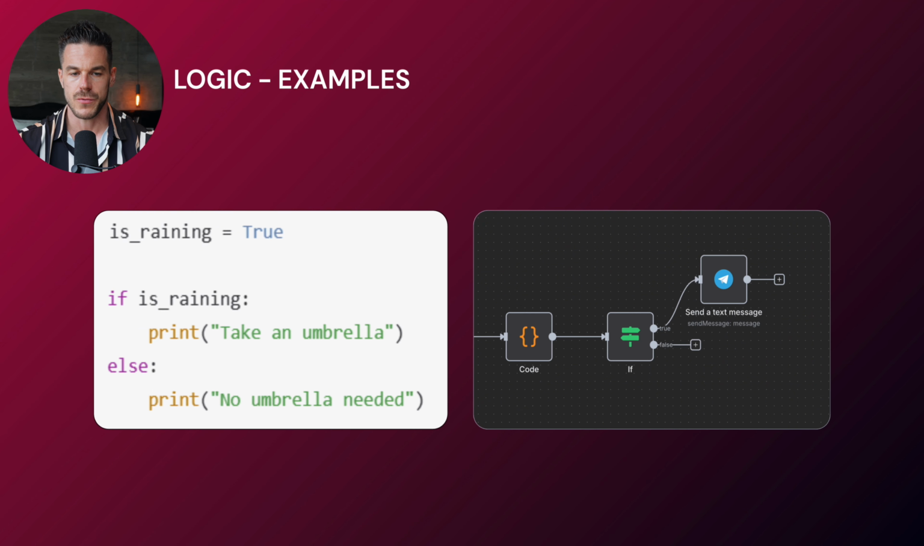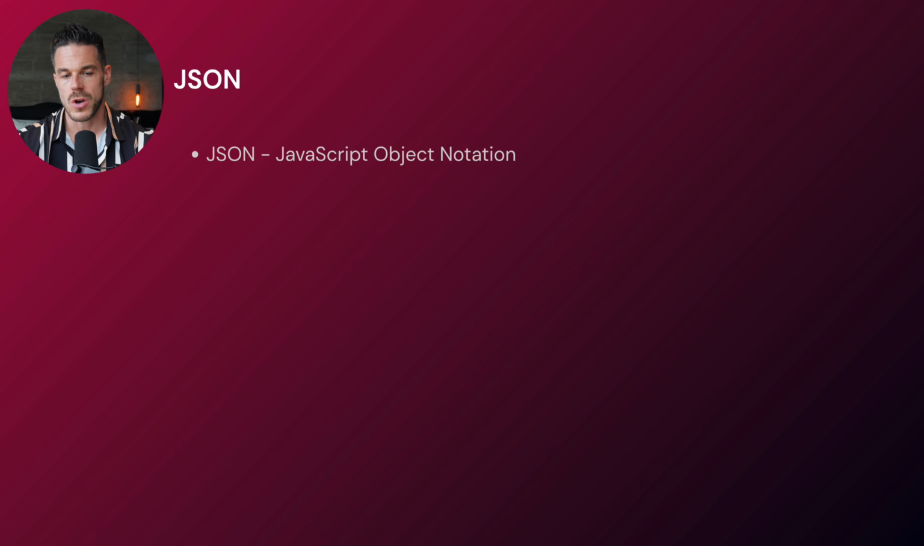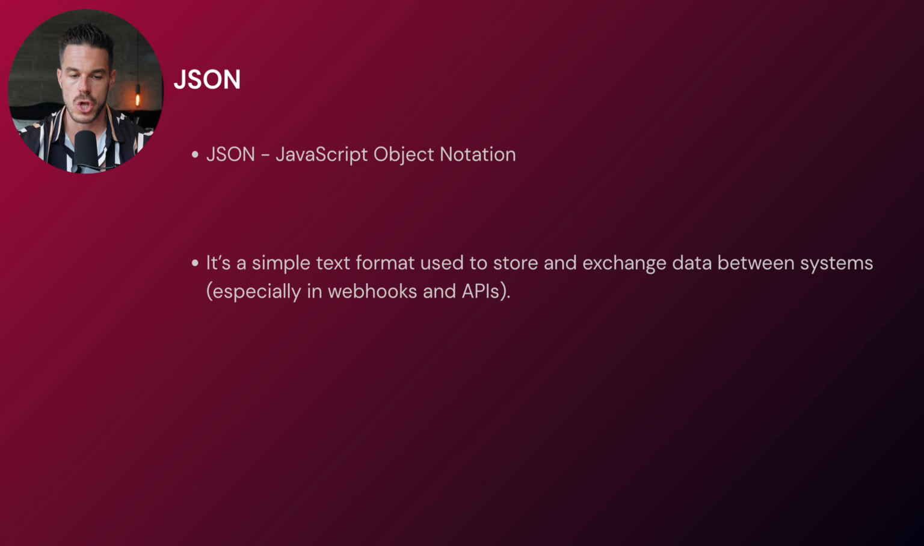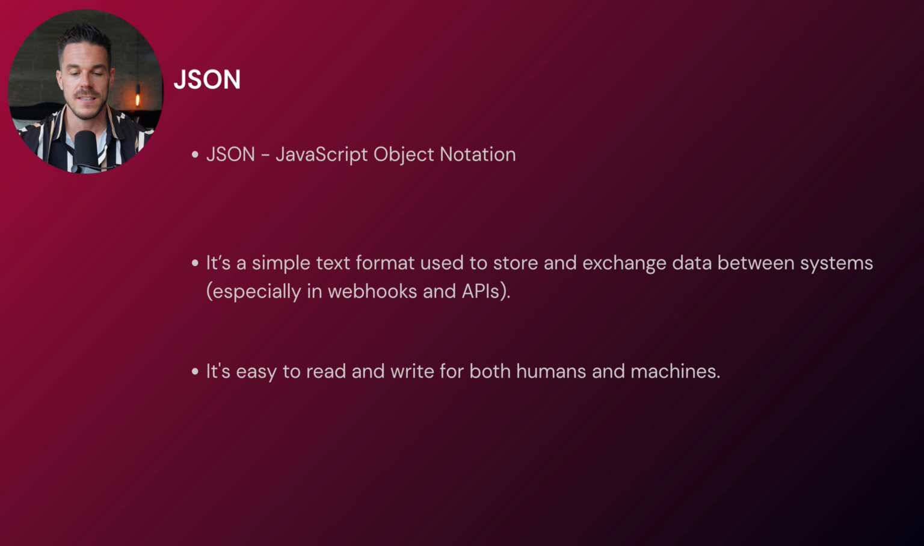All right, that's it regarding logic, and now we continue with JSON. JSON is something super important when it comes to building with n8n, and you already saw yesterday that we actually already used it. JSON means JavaScript Object Notation. It's a simple text format used to store and exchange data between systems, especially in webhooks and APIs. We will cover that in a second. And it is easy to read and write for both humans and machines.